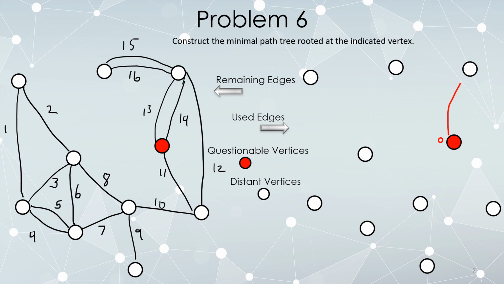Sure, 13. That brings this in for the first time, 13 units away. Are there any edges connected to red vertices that we're not currently using? Sure, 14. Since that connects two existing connected vertices, I ask, does it actually make anything better? I could already get here in 13 steps, so getting here in 14 steps is objectively worse. So I am not going to use it.